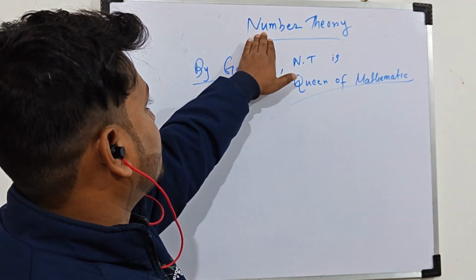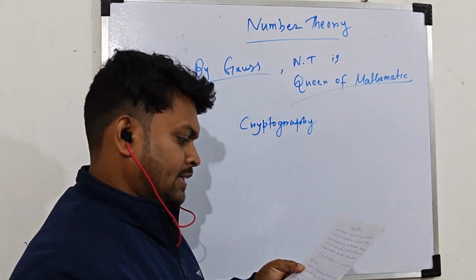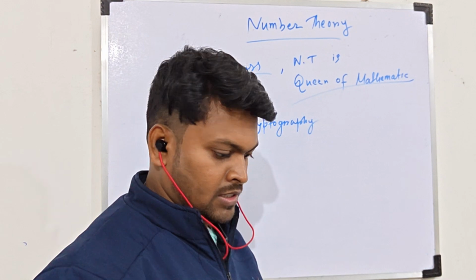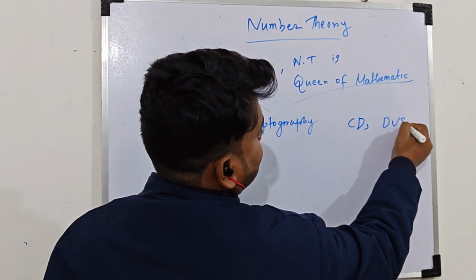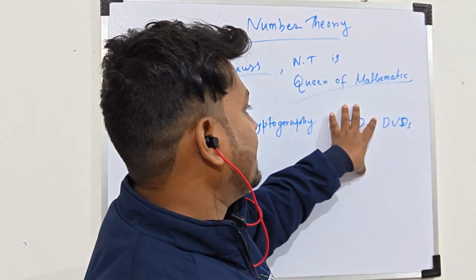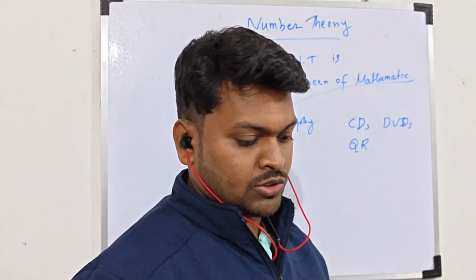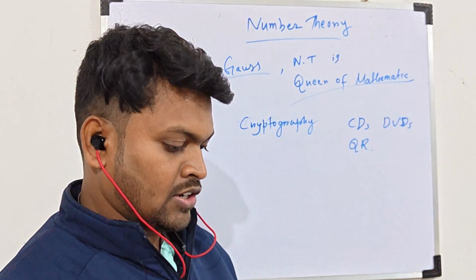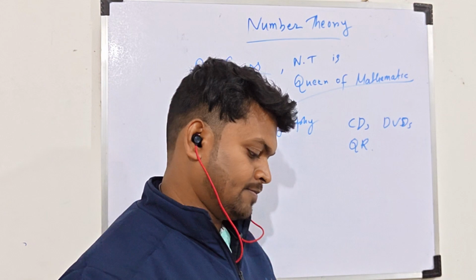And what are the applications of number theory? First of all, cryptography. In cryptography, there are many applications of number theory, and in error correction, like in CDs, DVDs, and also QR codes. To correct errors, number theory is used, and also the Euclidean algorithm computes GCDs for factorization, or for fraction simplification and optimization in data structures.